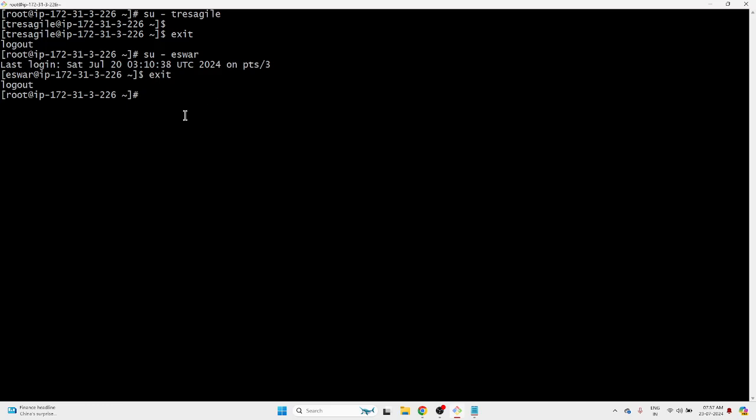But as of now, only from root. Why? Because I haven't shown you how to log in from normal users also. They need to have specific permissions to log in to users from their user. So I haven't told you that. That will come, maybe Wednesday. Tomorrow we have different topics. So forget about this. This is how to log into a user.